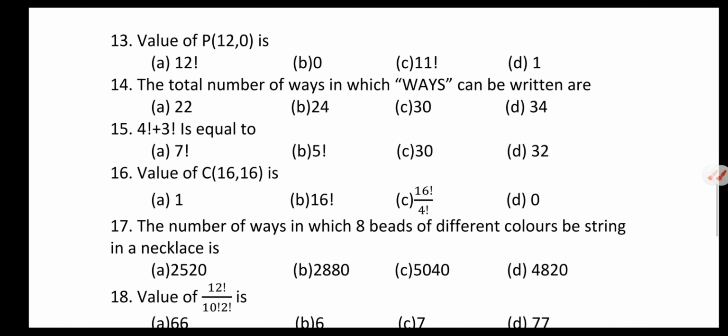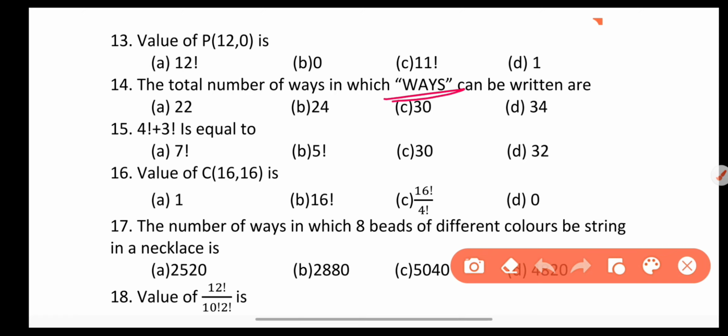Next, the total number of ways in which the word WAYS can be written. Now because there is no repeated letter, number of ways is 4 factorial, because total alphabets in word WAYS is 4. So 4 factorial is equal to 4 multiplied by 3 multiplied by 2 multiplied by 1.